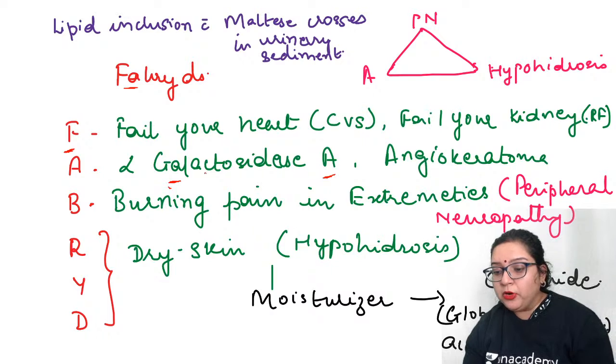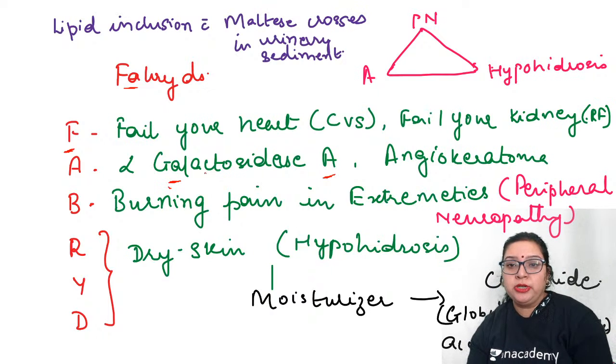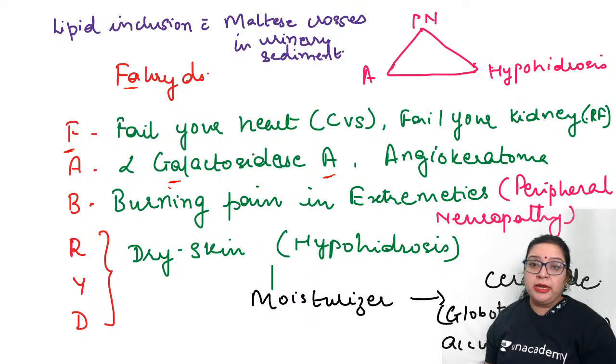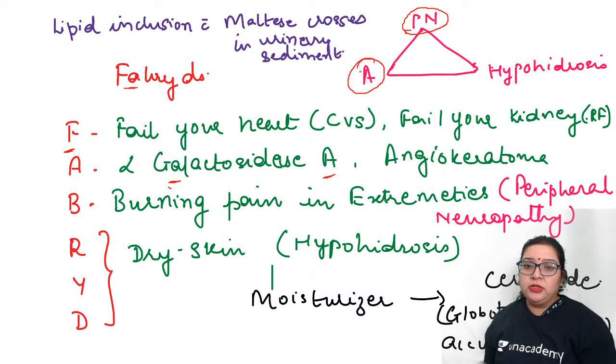Right? I hope all of you might have seen a picture of angiokeratoma. Now the third is the B, that is burning pain in the extremities. This pain is so debilitating, even for younger children, that they cease to perform any activities. So this is a type of peripheral neuropathy, and that forms one of the triad. You can see here, isn't it? And the second of the triad we saw just now is the angiokeratoma.